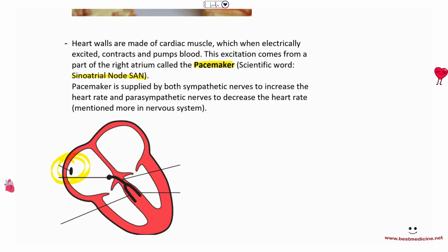Pacemaker supplied by both nerves, sympathetic nerves to increase the heart rate, and parasympathetic nerves to decrease the heart rate. This is a little bit extra as compared to the AQA syllabus. These words are not mentioned in AQA, although mentioned in other boards. So the sympathetic nervous system is the one that helps us in stress situations.